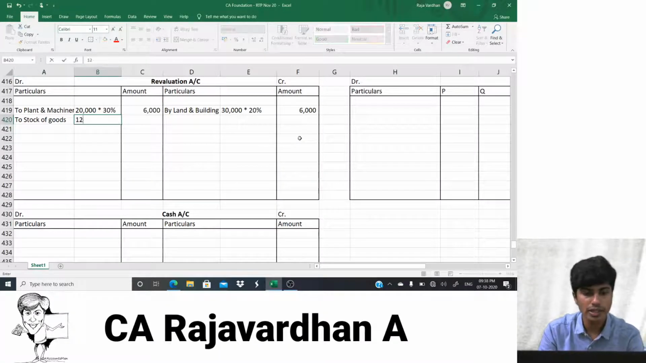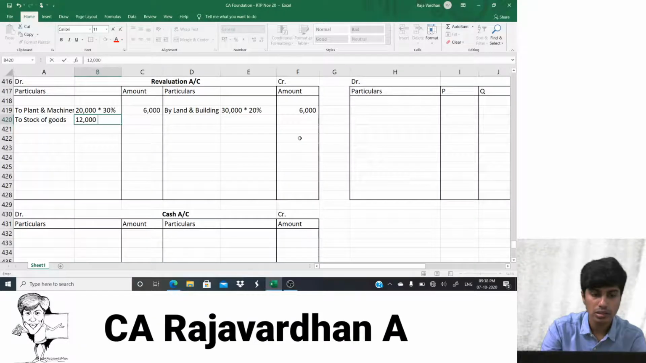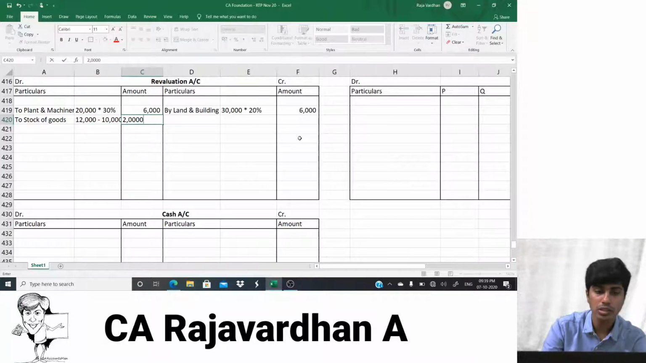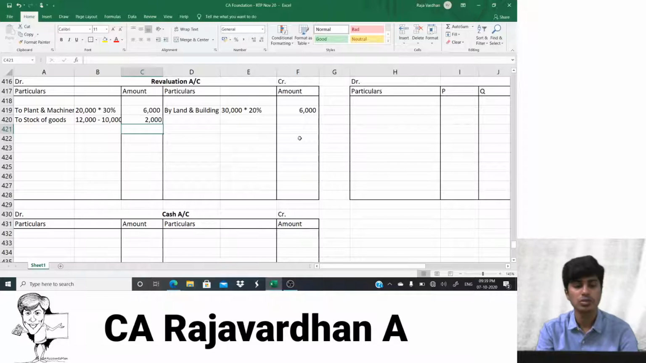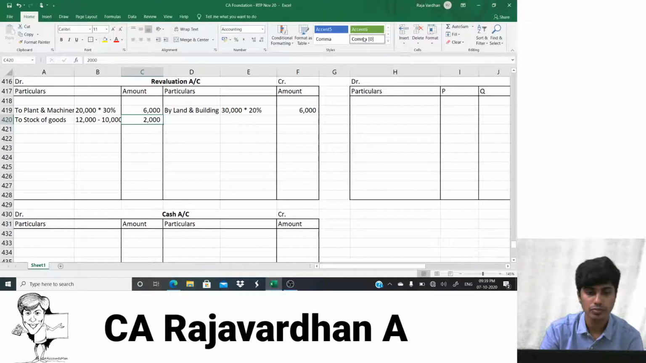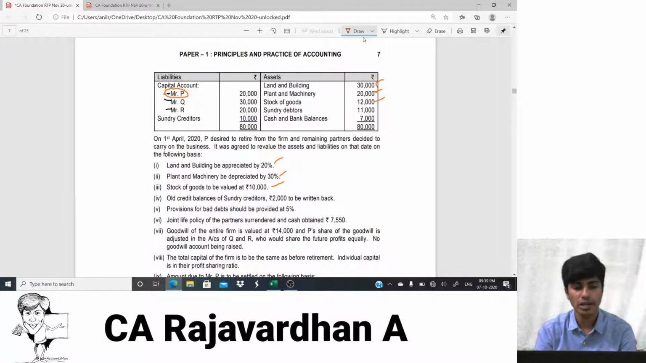How do I get this? 12,000 minus 10,000. How much would be the amount? It would be 2,000 rupees. Yes, I hope you guys get it and there's no trouble in this part. Okay, let's go to the next one.